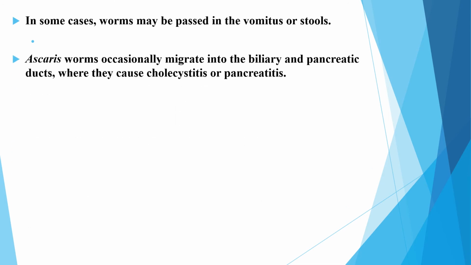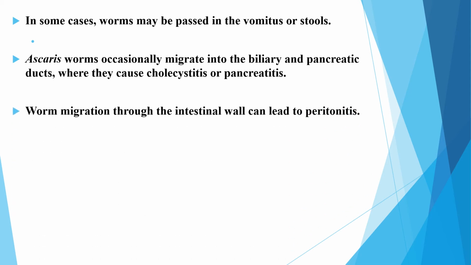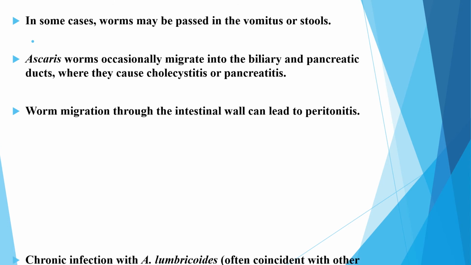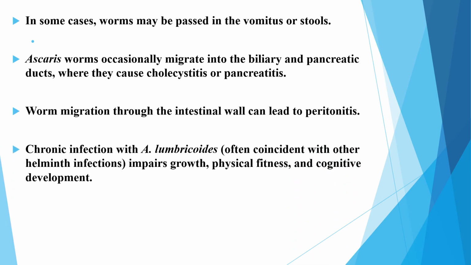Ascaris worms occasionally migrate to the biliary and the pancreatic ducts, where they cause cholestasis or cholecystitis or pancreatitis. Worm migration through the intestinal wall can lead to peritonitis, and chronic infection with Ascaris lumbricoides, often coincident with other helminthic infections, impairs growth, physical fitness, and cognitive development.